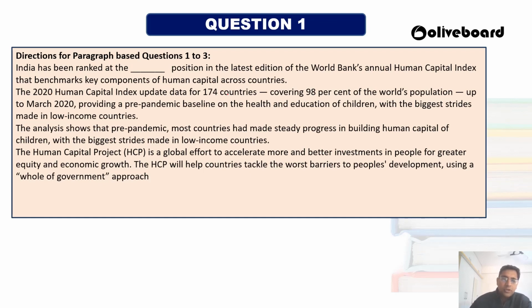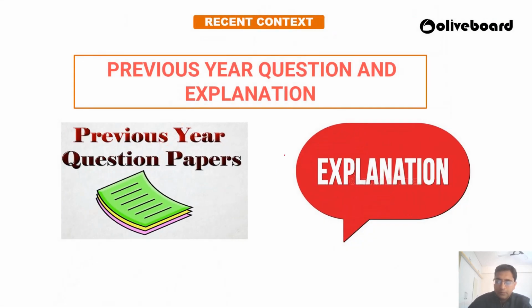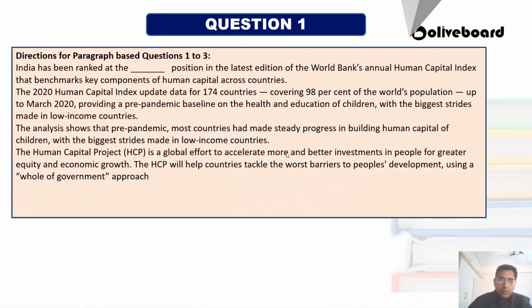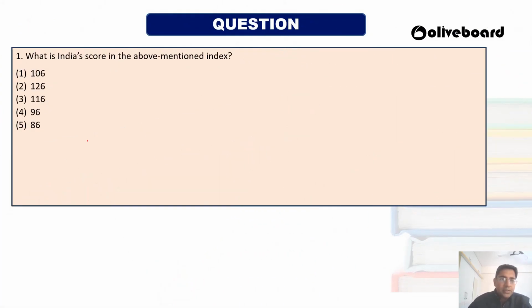So this is going to be your question. The first question is, what is the Indian score in the above mentioned index, the Human Capital Index? Whether it is 106, 126, 116, 96 or 86.